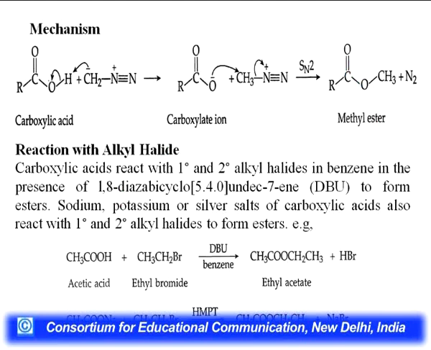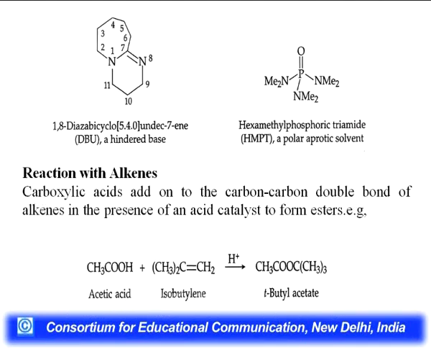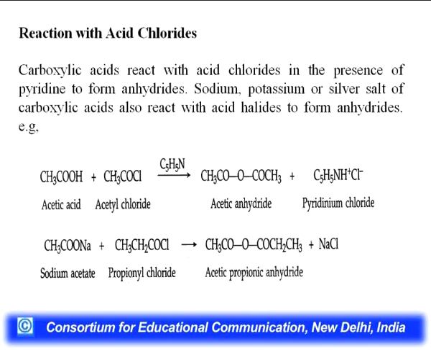So when it reacts to form esters, sodium, potassium or silver salts of carboxylic acids also react with 1 or 2 degree alkyl halide to form esters. Reaction with alkene, carboxylic acid adds on to the carbon-carbon double bond in alkene in the presence of an acid to form esters. You can see the example, acetic acid when reacting with isobutylene in presence of acid forms tertiary butyl acetate.